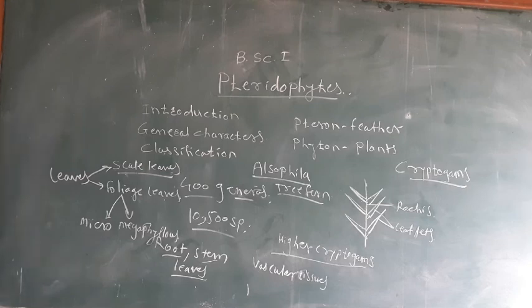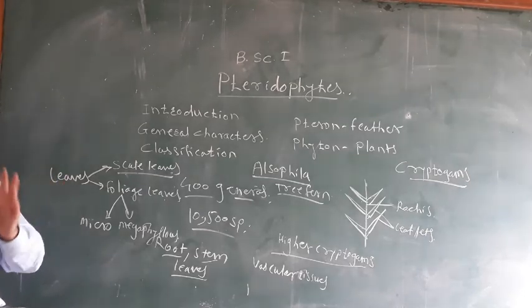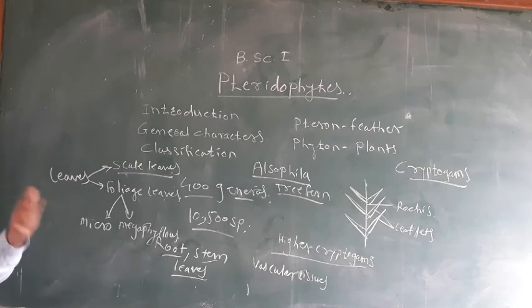And the polycyclic stele can also be present, that is, many steles can be present, as in Selaginella. More than one stele is present, that is, 2-3 steles are present in a single stem, and therefore it is called the polycyclic stele. Polycyclic stele is found in the Selaginella plant.